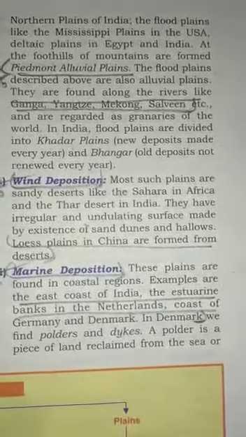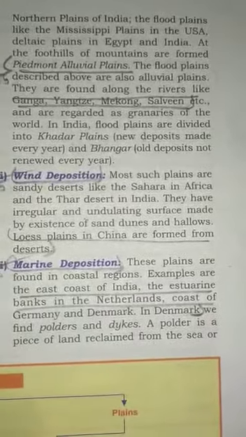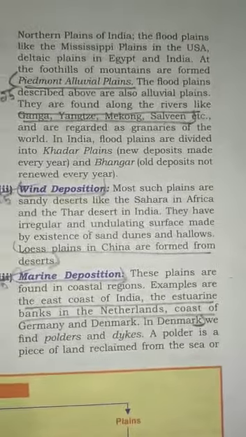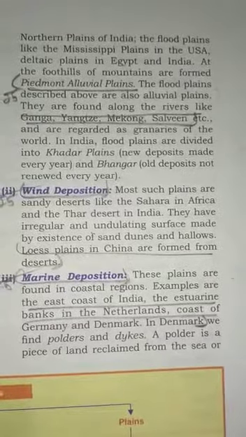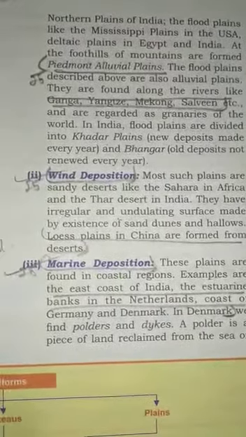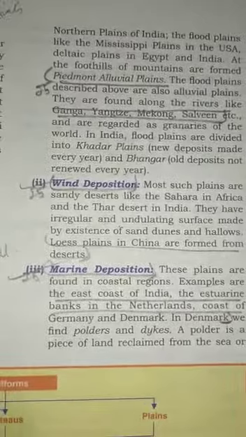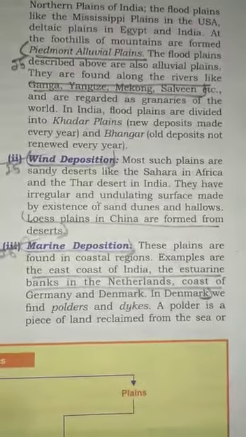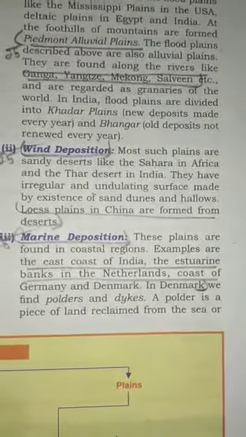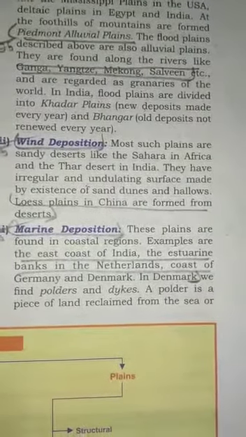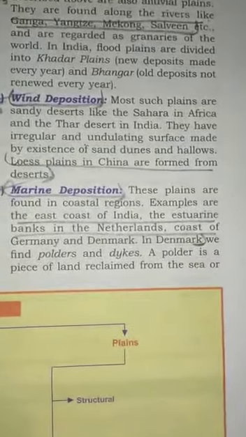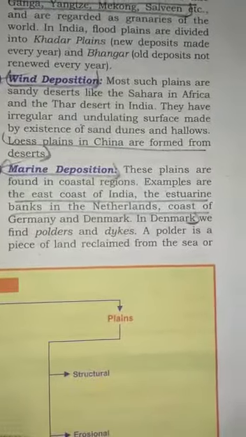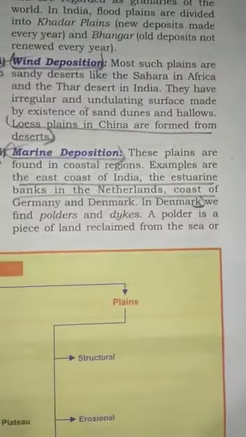In India, flood plains are divided into Khadar plains and Bhangar plains. Two types of alluvial soil are there, Khadar and Bhangar. Khadar is newer alluvium, Bhangar is older alluvium. Accordingly, the plains have been bifurcated. In wind deposition, most of such plains are sandy deserts like the Sahara and the Thar desert in India. They have an irregular undulating surface due to the existence of sand dunes. Then marine deposits are found in the coastal regions, east coast of India, estuaries, banks and Netherlands, etc.